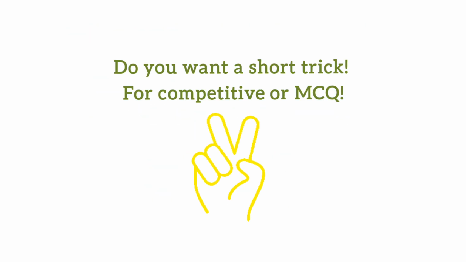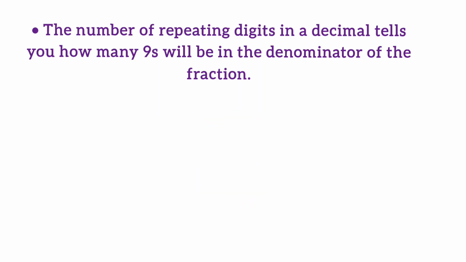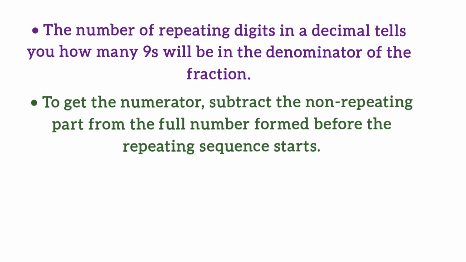Now, would you like a quick trick for competitive exams or MCQ? Here's a trick for you. The number of repeating digits in a decimal tells you how many nines will be in the denominator of the fraction. And to get the numerator, subtract the non-repeating part from the full number formed before the repeating sequence starts.